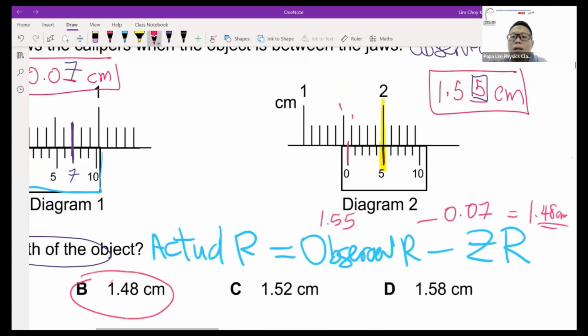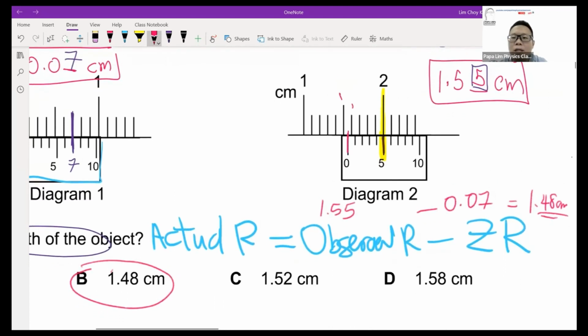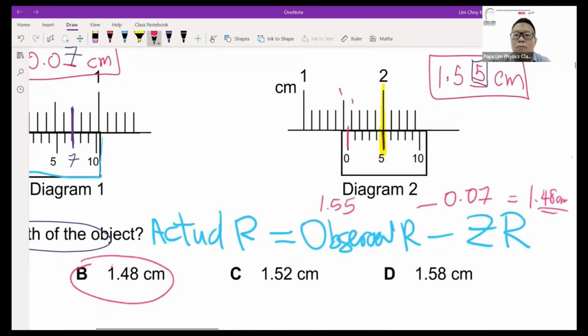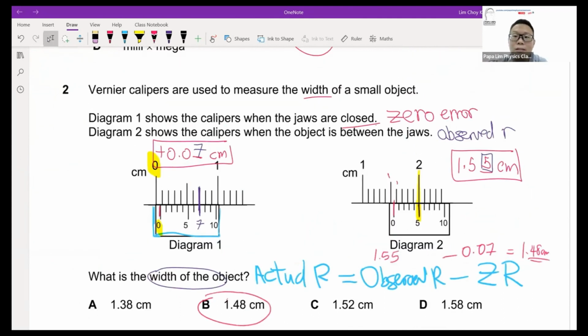Now, for those who have forgotten about your vernier caliper, because this is chapter 1 from last year, a topic at least 2 years ago, I'll leave the link for the vernier caliper in my description below so that you can take a look and do a quick revision on how to use the vernier caliper and also the micrometer screw gauge, at least for the basics of reading the vernier caliper and the micrometer screw gauge.